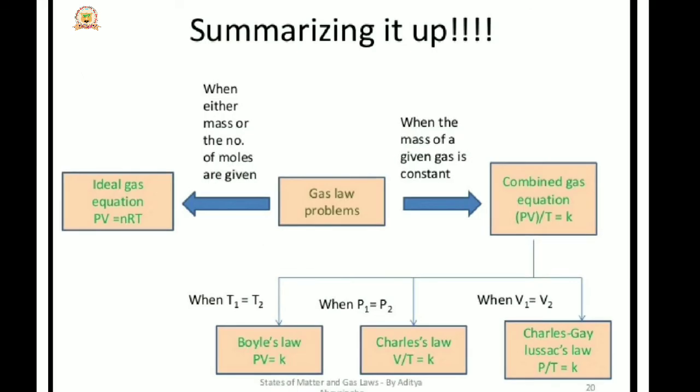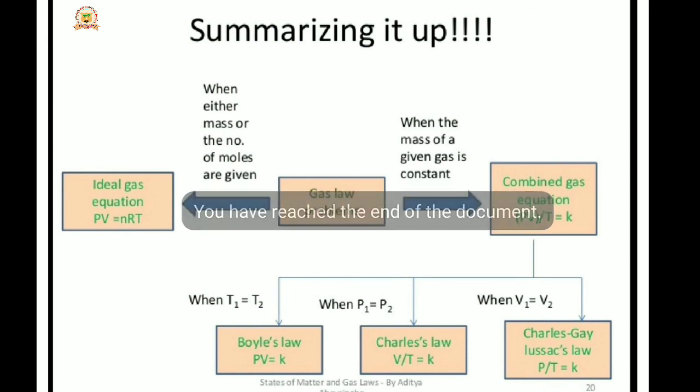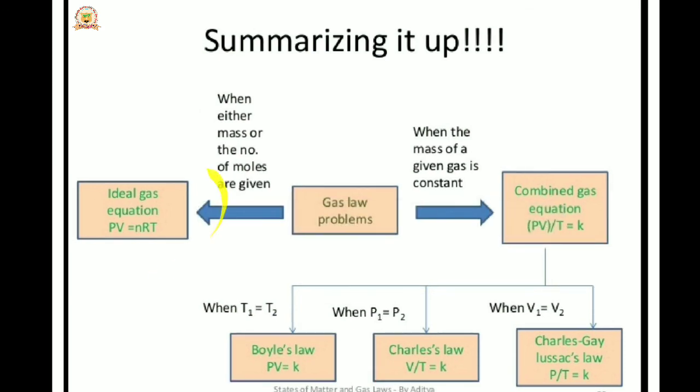So I am summarizing all the gas laws. The gas law is also called the combined gas equation.